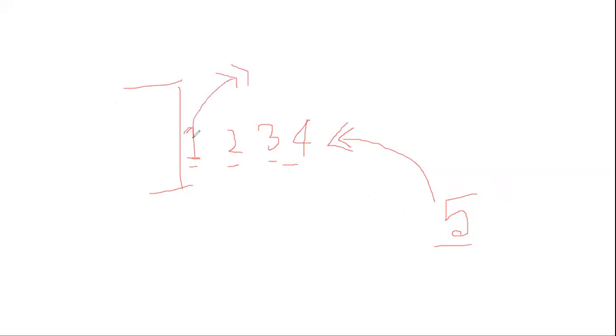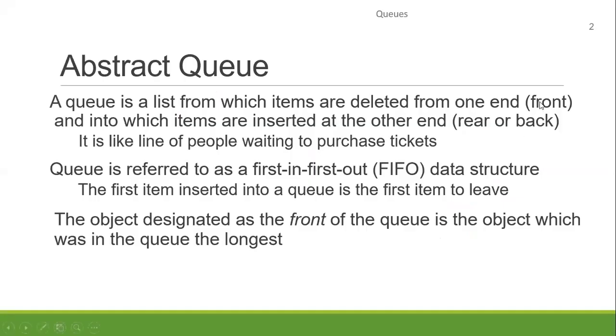These are the two types of operation we have in our queue. If we go back to our definition, we delete from one end, that is the front, and insert at the other end, that is the rear.